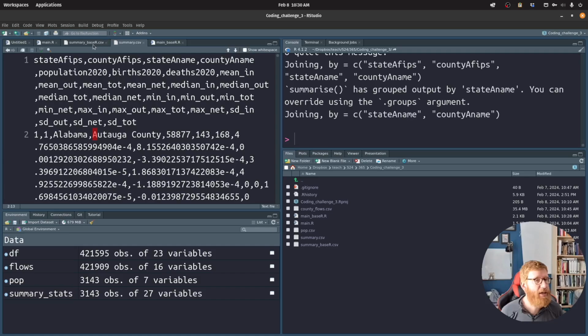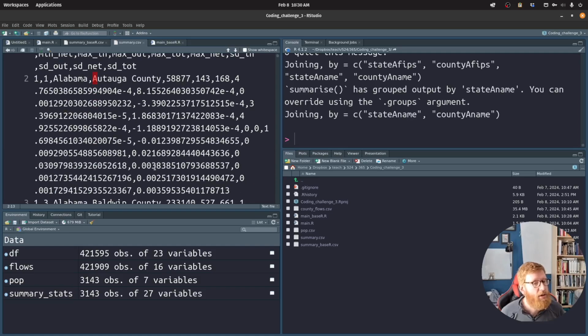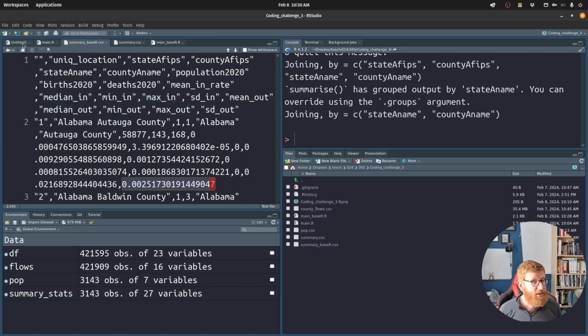Here, Alabama, Autauga County, we've got our population is the same. We got a 0.002 for standard deviation out, 0.002. All right, cool. So we got the same basic stuff. A little bit different. We got an extra decimal place with the tidyverse approach. We did calculate more things. We calculated means and medians and mins and maxes, and totals and nets. So that's probably why this file's so much bigger, is it's got a lot more data in it. But in any case, 2 different approaches.